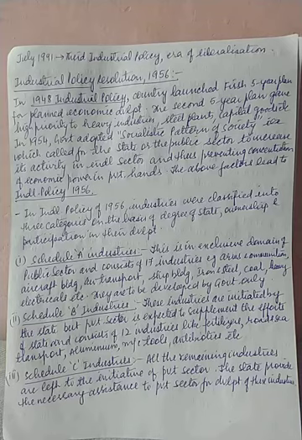In 1954, the government adopted that the concentration of economic power should not remain in few hands, and the government started its own industries through public sector units.